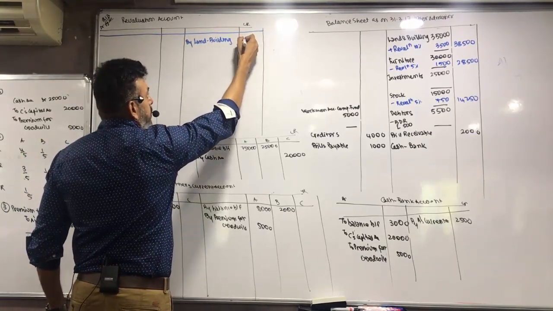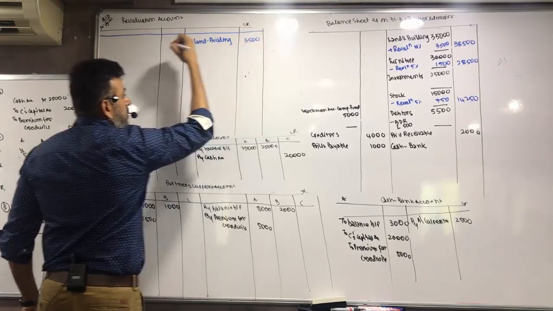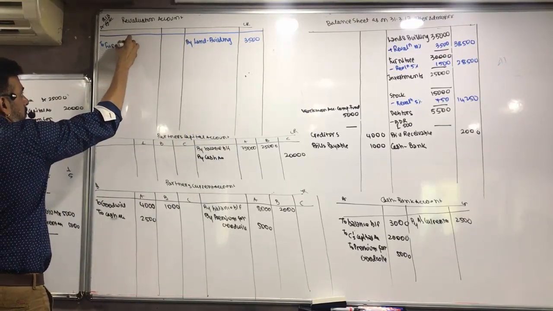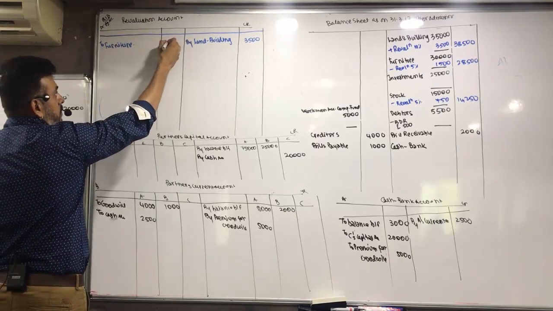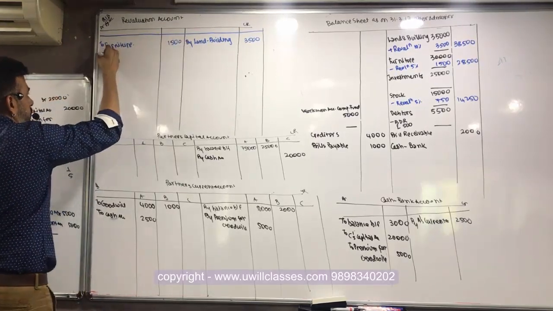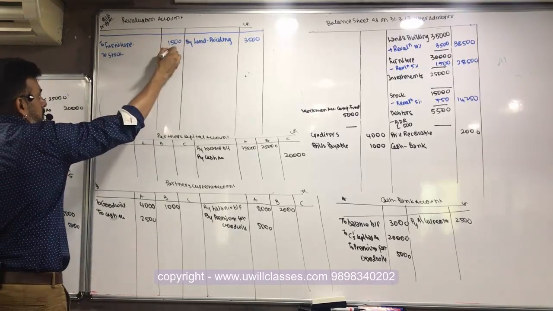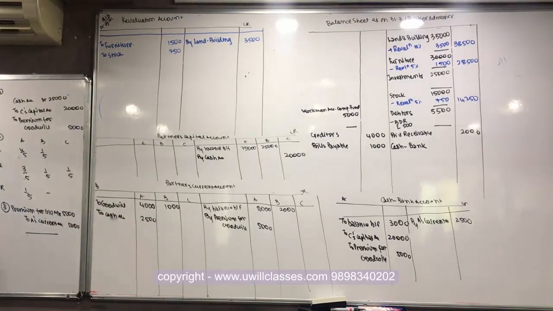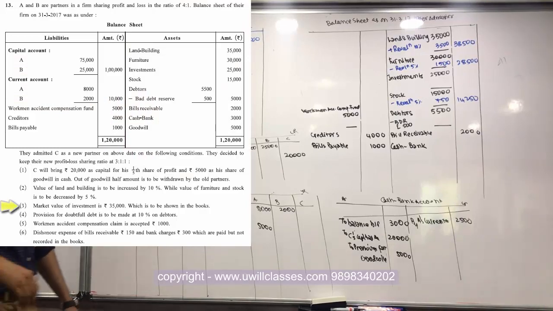By land and building, to furniture, to stock. Market value of investment is 35,000.